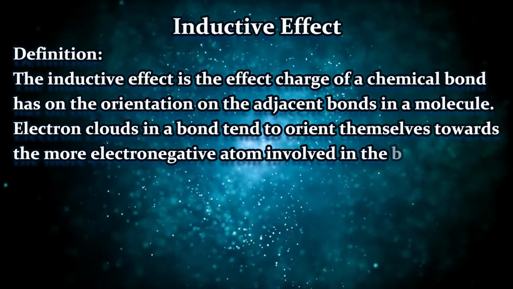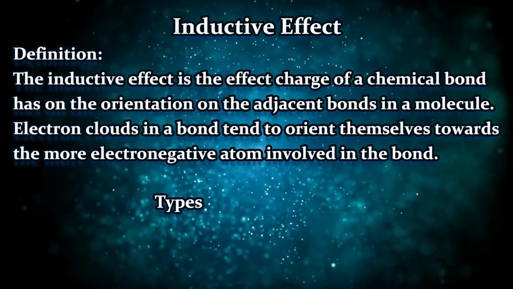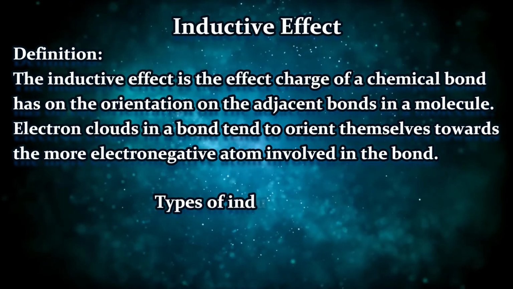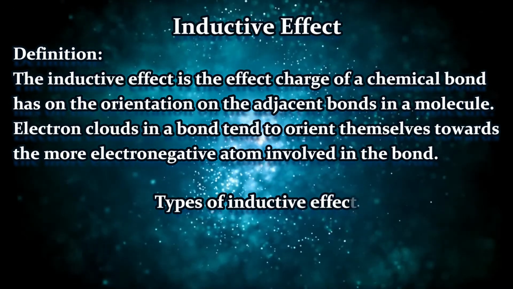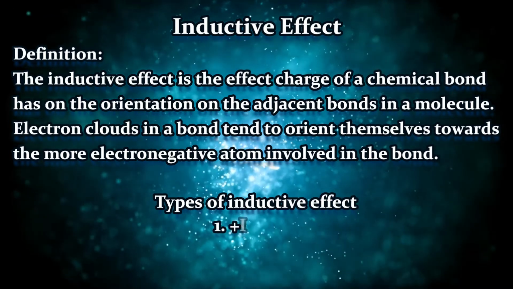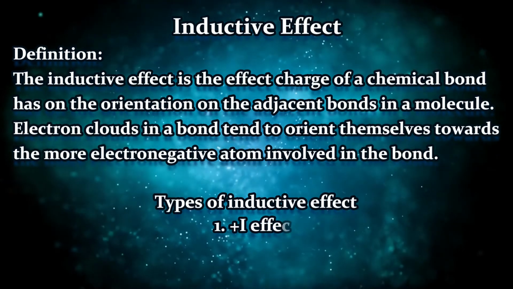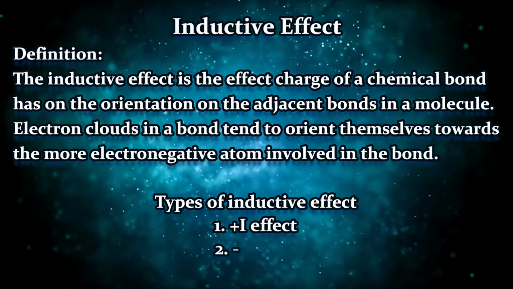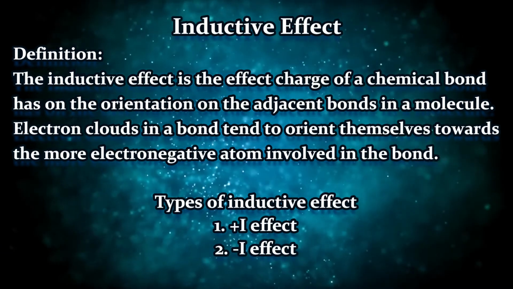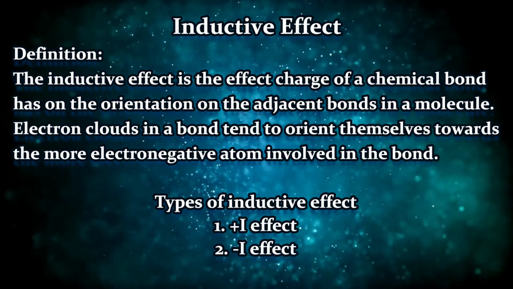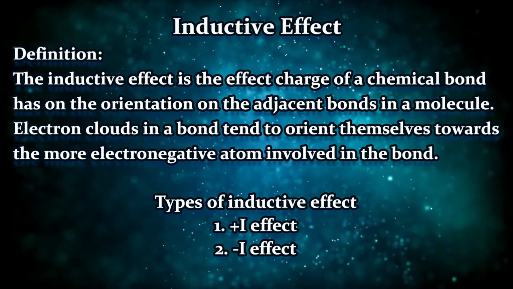How? That is written here on the screen. The inductive effect is the effect charge of the chemical bond has an orientation on the adjacent bond in the molecule. What is the meaning of this phrase? It is nothing but if an electropositive or an electronegative element are bonded together by a single covalent bond, which is also called sigma bond, then what will happen?